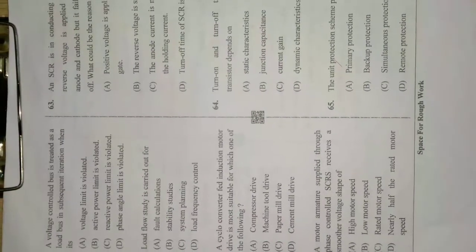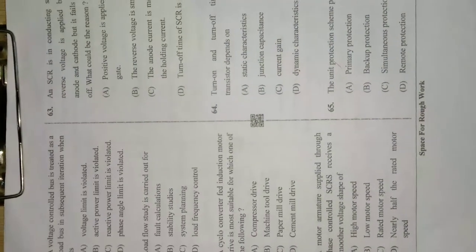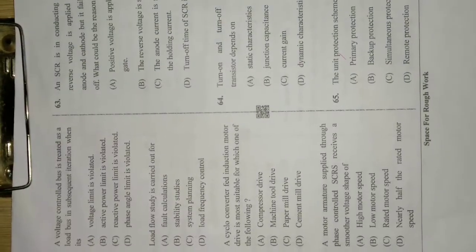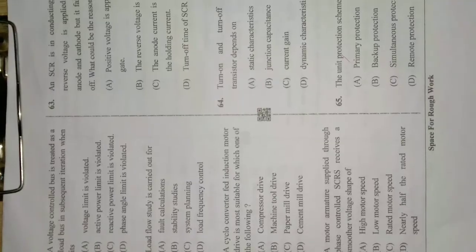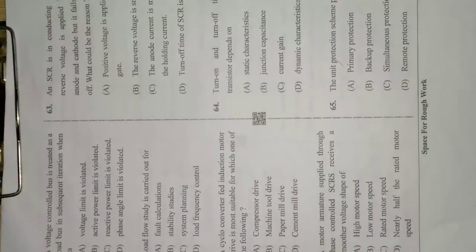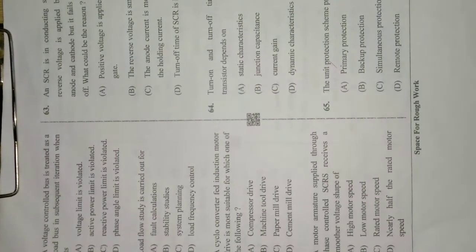Moving on further, the 59th question is: a voltage controlled bus is treated as a load bus in subsequent iteration when its first option is voltage limit is violated, active power limit is violated, reactive power limit is violated, or phase angle limit is violated. So for this one, the answer will be C, because reactive power limit is violated is the answer for this one.